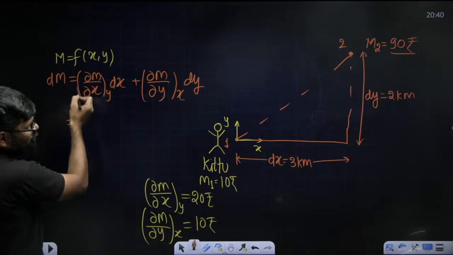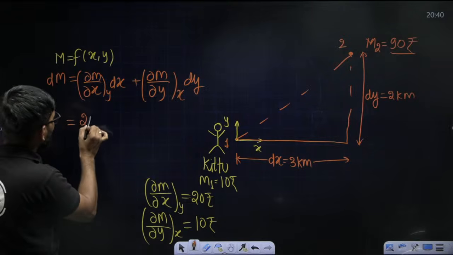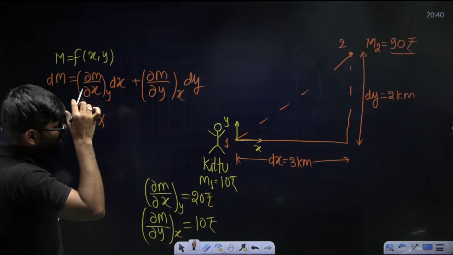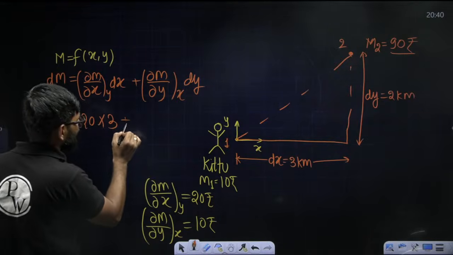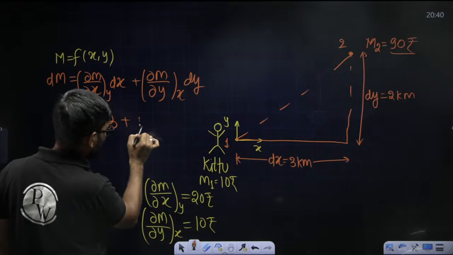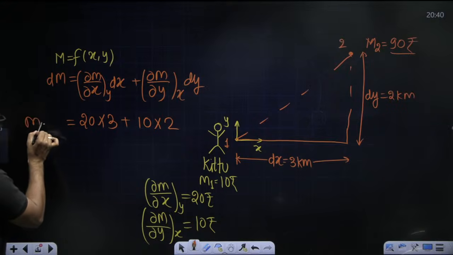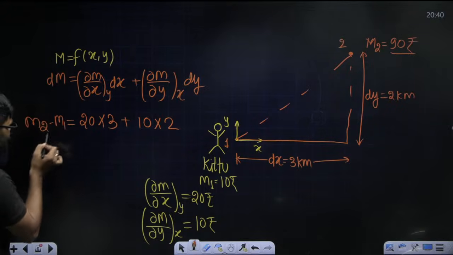Now just put the values. dou M by dou x is 20 rupees into dx, which is 3, plus dou M by dou y is 10 rupees into 2. So he got M2 minus M1, and M1 value is 10.